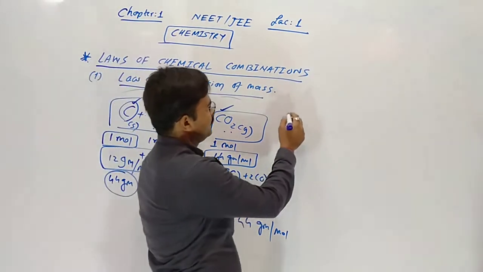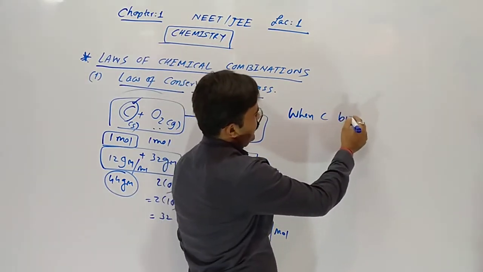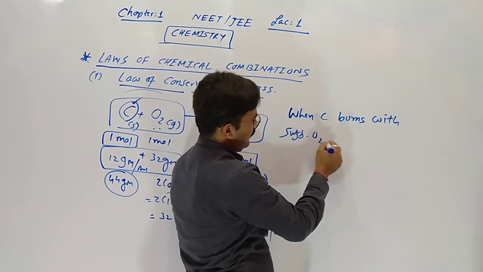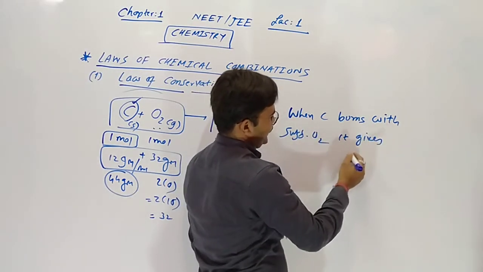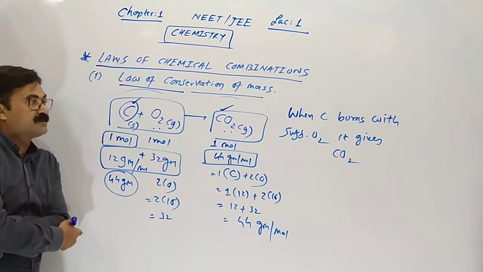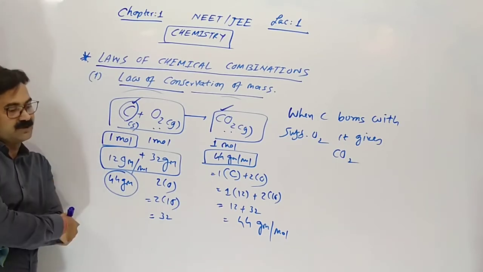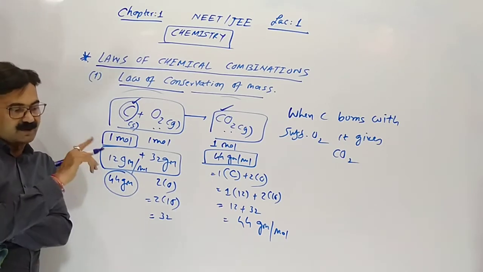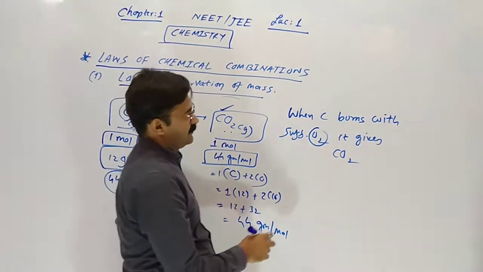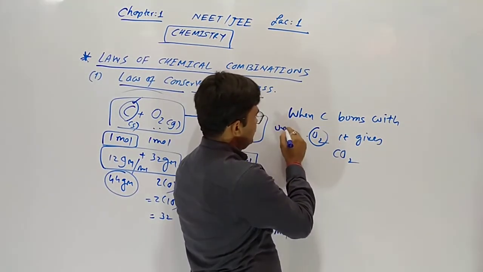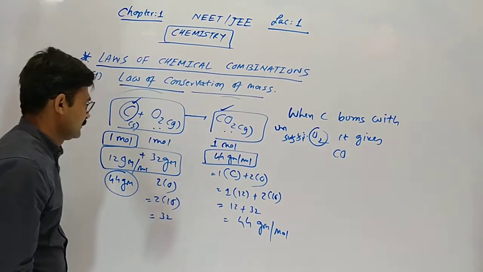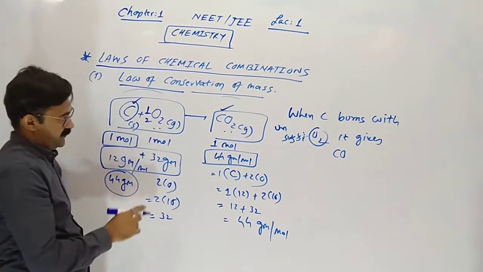Now an important thing: when carbon burns with sufficient oxygen, it gives carbon dioxide. Store it in your mind. Sometimes the reaction is not given in your question, so we have to remember that carbon burning with sufficient oxygen gives CO2. But when carbon burns with insufficient oxygen, it gives carbon monoxide. Here, suppose we have one O2.